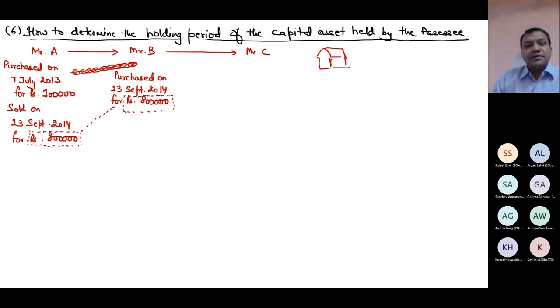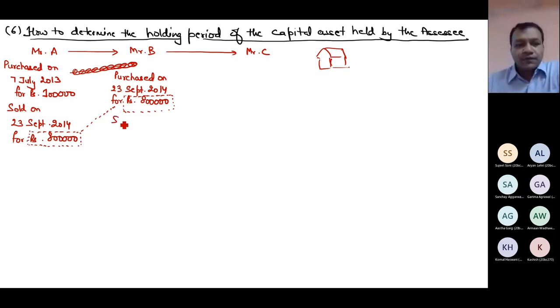Commission charges. Yes. For Mr. B, the sale value of Mr. A is not the actual cost. Mr. B might have to pay more. Maybe in 8 lakh, Mr. B might have borrowed some amount, so interest must have been paid. Mr. B might have paid some commission to the property dealer. So Mr. B's actual cost might be higher than the sale value. Since it is the starting point of capital gain, I'm not taking typical cases, but you must keep one thing in your mind, that it's not necessary that the sale value becomes the actual purchase value for me.